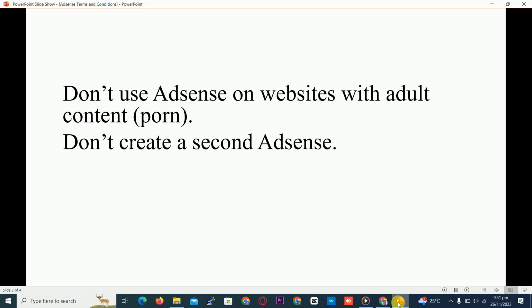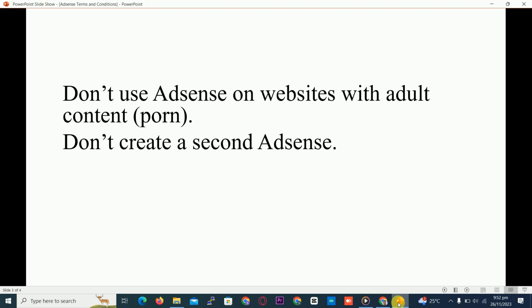But when you already had an ads account and Google terminated or closed that account, don't use the same Gmail account to create a Google AdSense account. Create a different email and use it to create Google AdSense with a different website or app. Maybe Google has terminated the AdSense from your website.